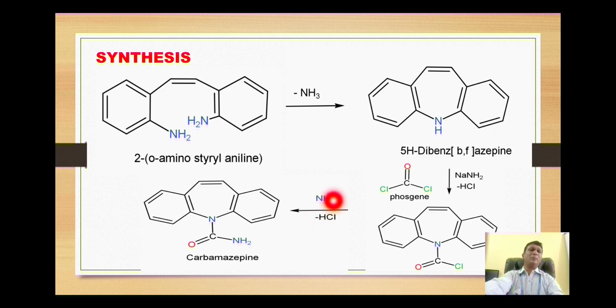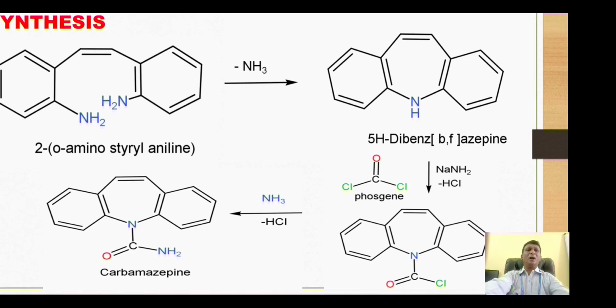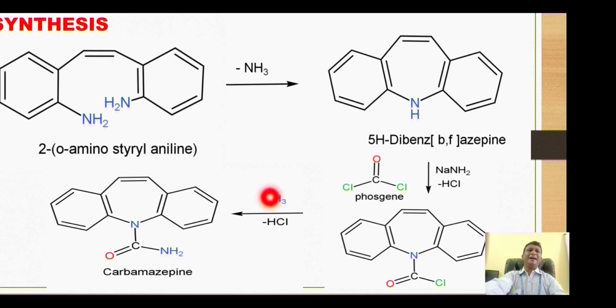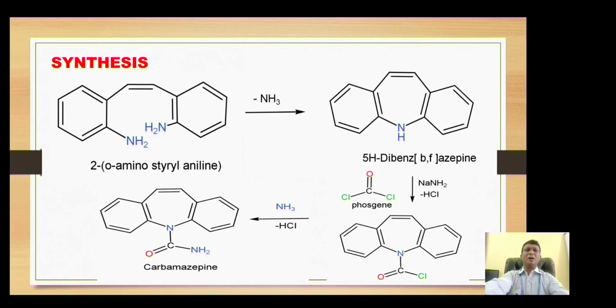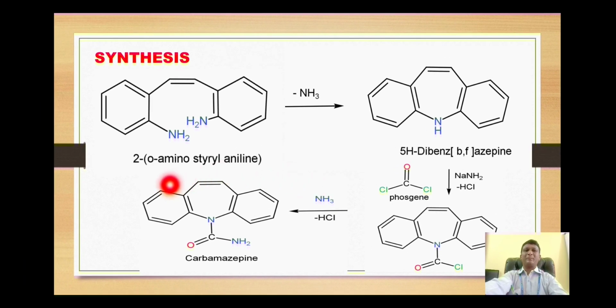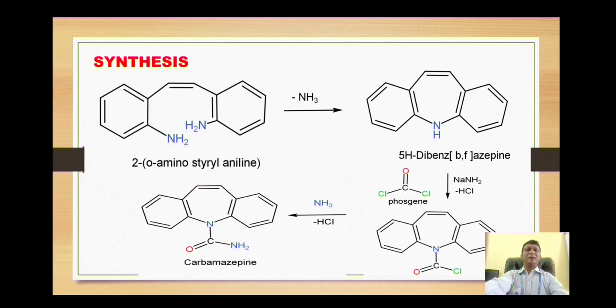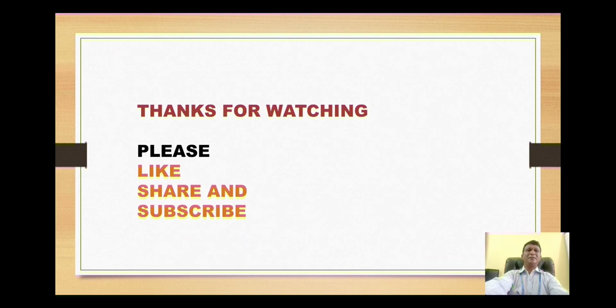The hydrogen of ammonia and the Cl will then be removed as HCl, and it will give us the formation of our title compound carbamazepine. So dear students, that is all about synthesis of this compound.